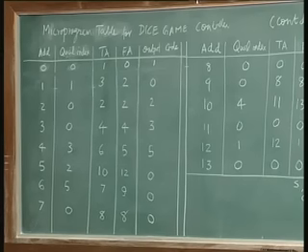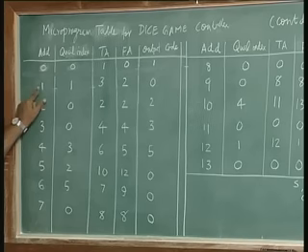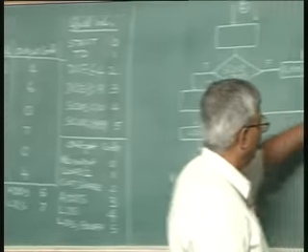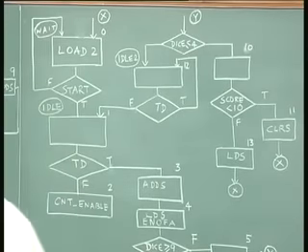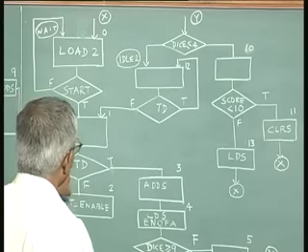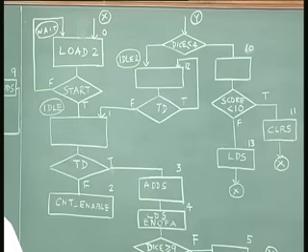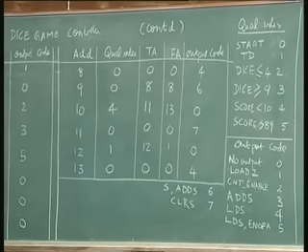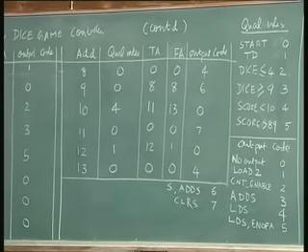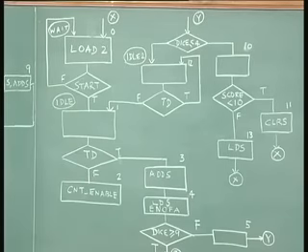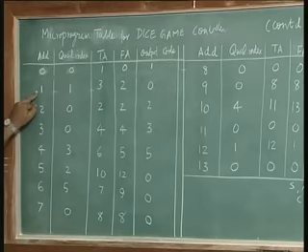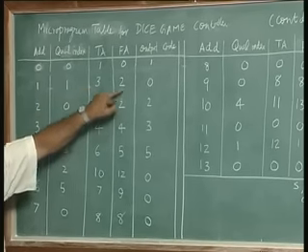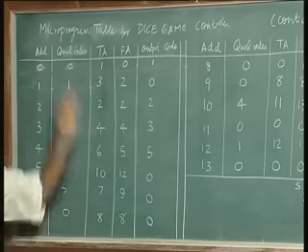You just take one example, the present address 1, let us say. The qualifier tested is TD, which is 1. True address is 3, false address is 2. There is no output here, that is why output code is 0. So, present address 1, qualifier index is 1, true address is 3, false address is 2, output code is 0. That is it.